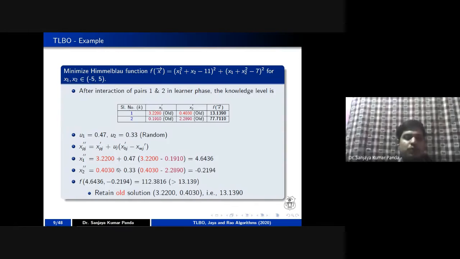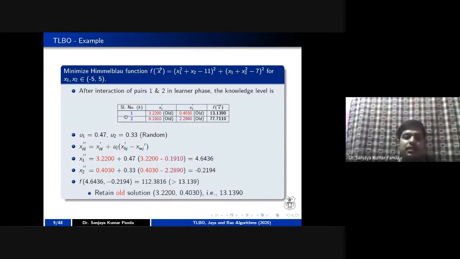Once you put these values in the Himmelblau function, you get the fitness value as 112.3816. And you have seen your own fitness is 13.1390. I am not taking the second fitness because you initiated the pairing process with 2. 2 is not initiated with 1.